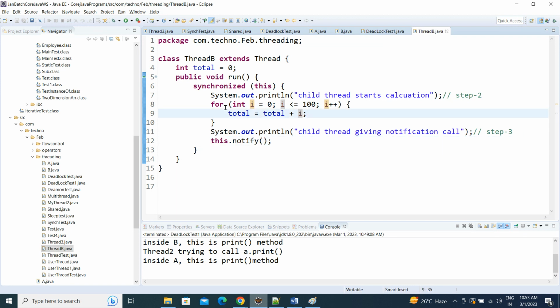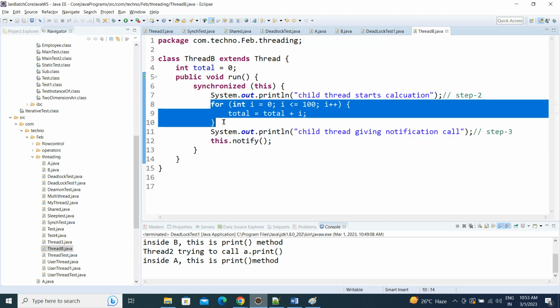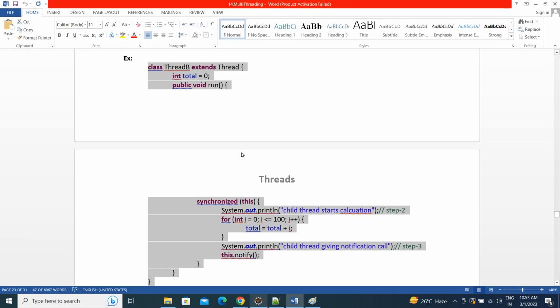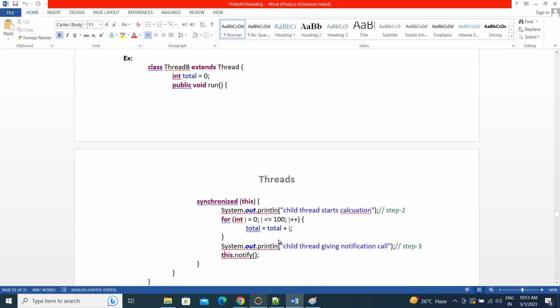Right. Without summing all of 0 to 100, if I give the result, it's of no use. It is an irrelevant result, right? Now let's create an object and then start the run method.